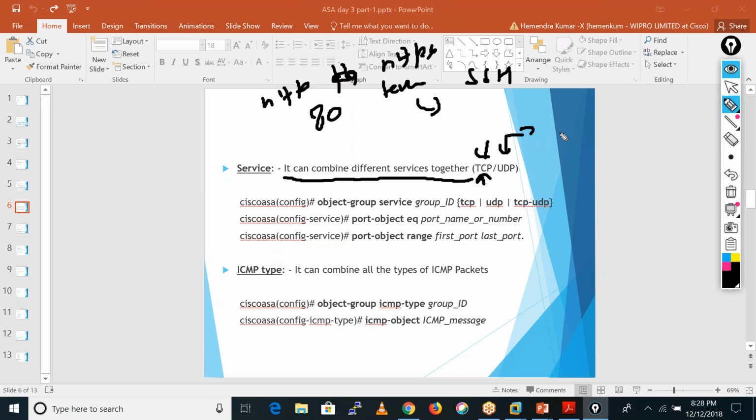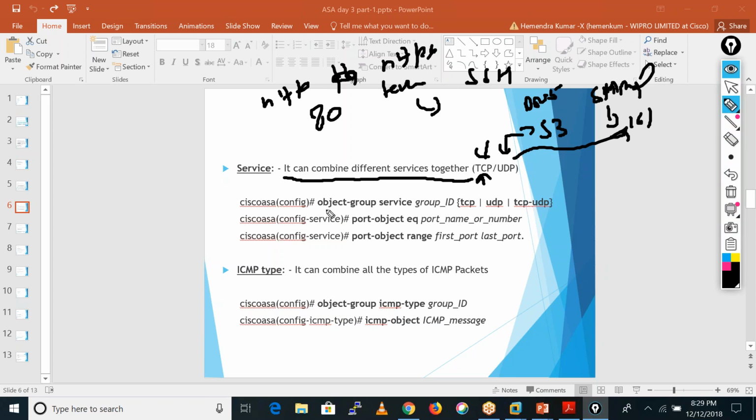And UDP protocols like port 53, which is DNS, is UDP. There is SNMP, Simple Network Management Protocol, which runs on port number 161. These kinds of objects are known as UDP objects, which include the UDP protocols.